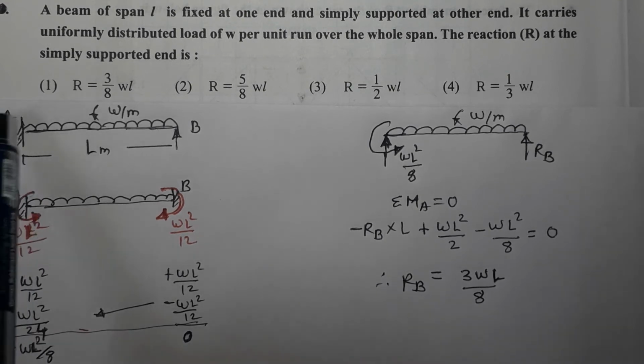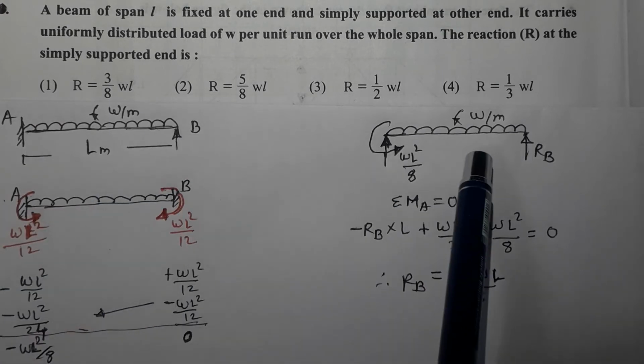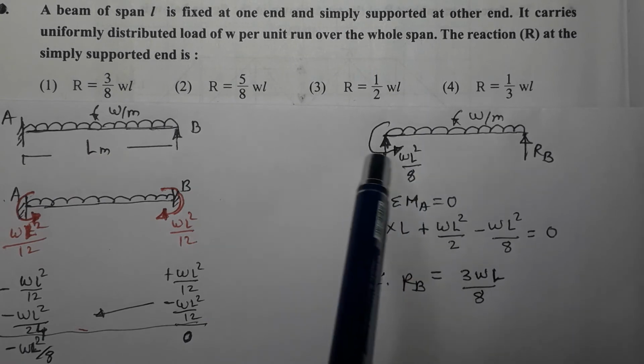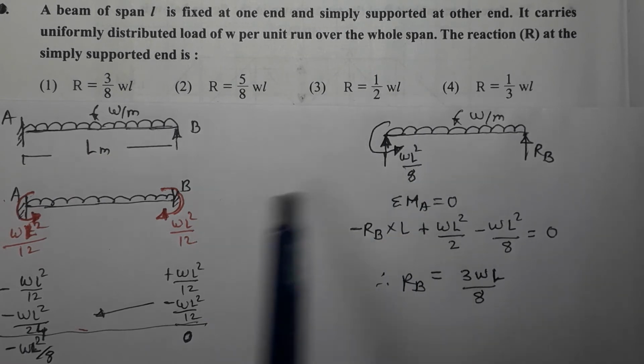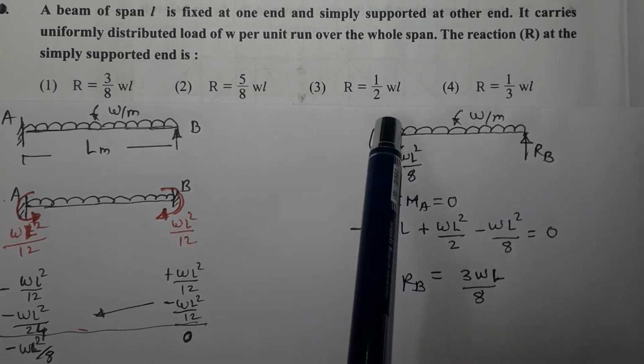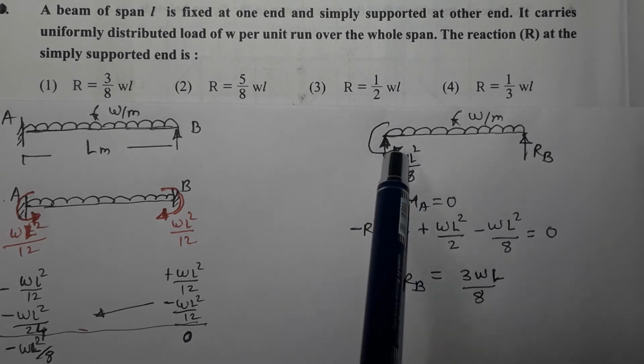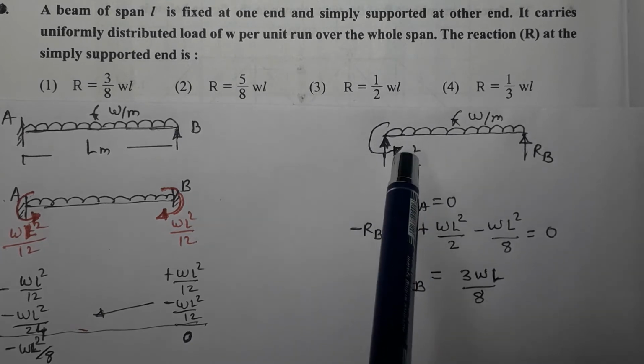Negative sign means it is anti-clockwise movement. So I am drawing the figure over here. It is the FBD of this figure. Fixed end moment minus WL square by 8. Negative sign means it is anti-clockwise direction. So when I show an anti-clockwise moment, I should not show this sign over here. So WL square by 8 in anti-clockwise direction is the moment.